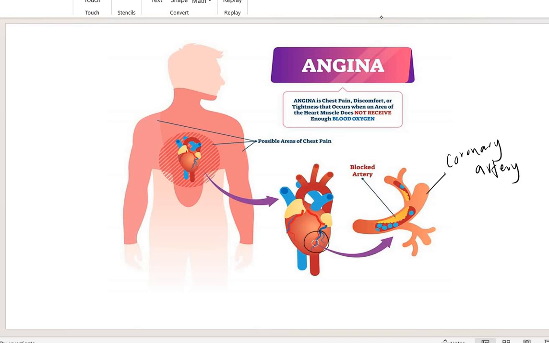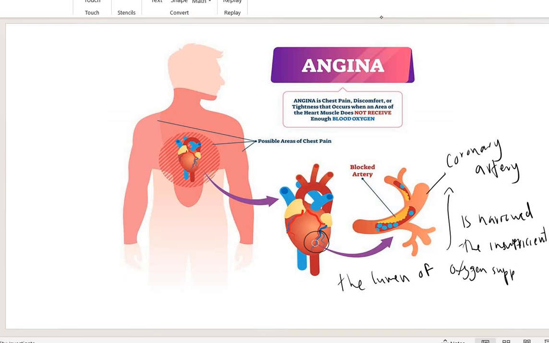If the lumen of the coronary artery, the artery for the heart, is narrow, the insufficient oxygen supply to the heart muscle can cause, guess what? Angina.